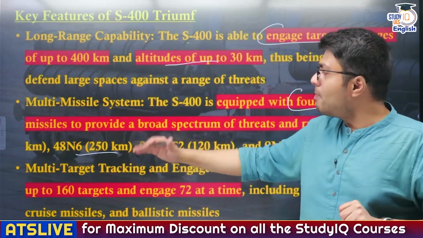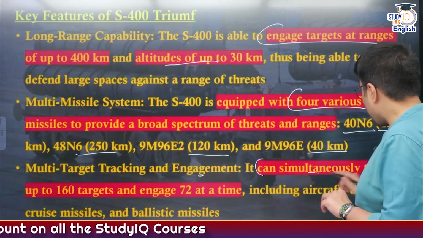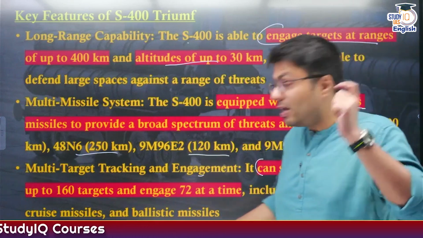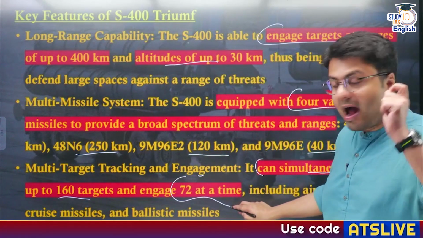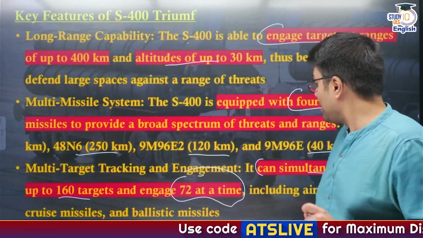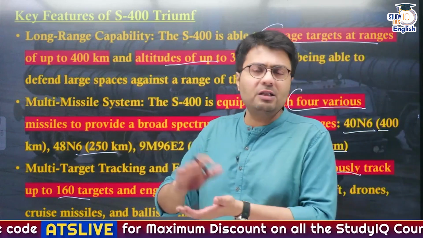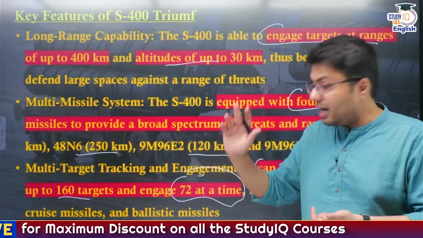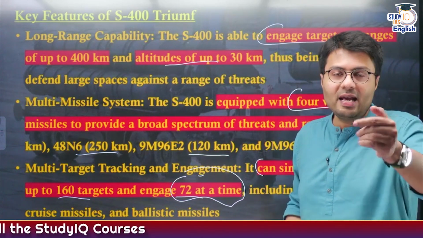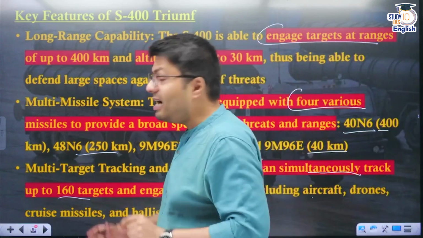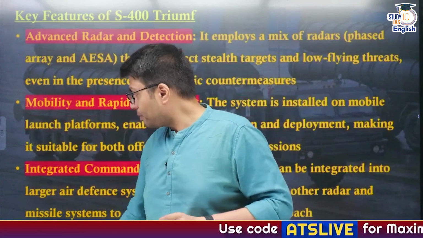Now this also has a multi-target tracking and engagement facility. For example, it can simultaneously track up to 160 targets and engage 72 targets at a single point of time, and it includes different types of targets: aircraft, drones, cruise missiles, ballistic missiles, all can be targeted. What you need to remember, 72 targets can be engaged at a single time, right? That is why the batteries are employing as many as 120 missiles at a time.